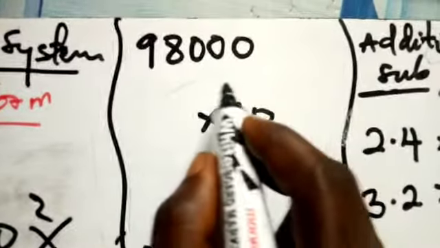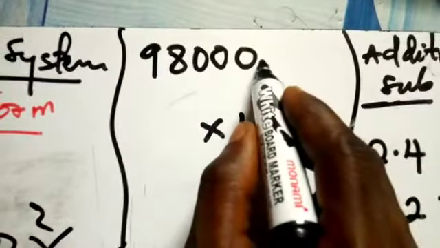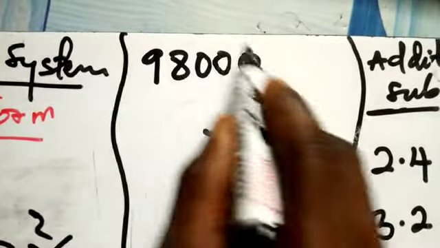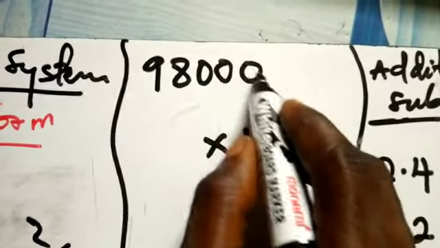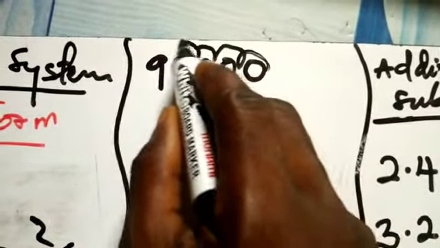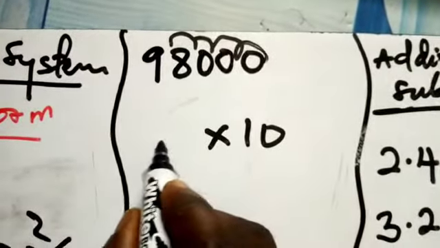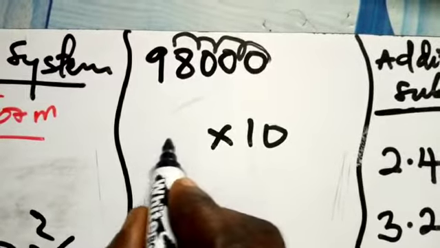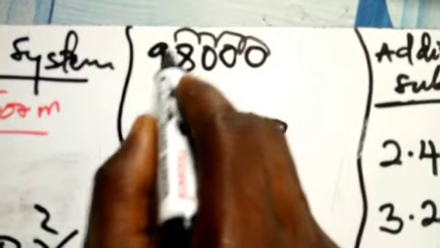So look at where the point is. The point is not here. The point is here at the end. Is that okay? If you have a whole number, the point is here. So you just need to move backwards, right? 1, 2, 3, 4. The reason why we are going backwards is that we know that the number before the point has to be between 1 and 9. Is that okay? That is why we are going backwards, right?